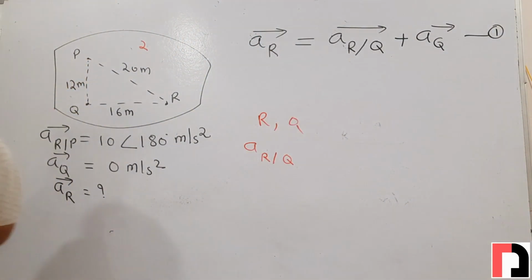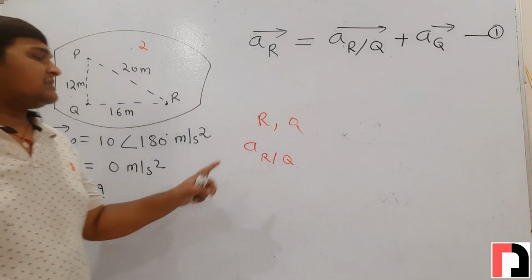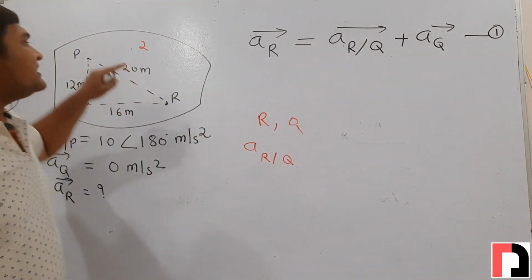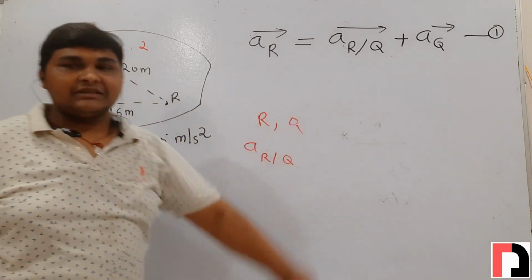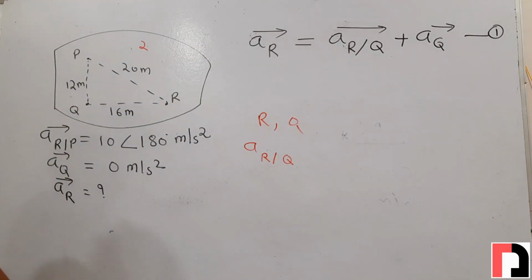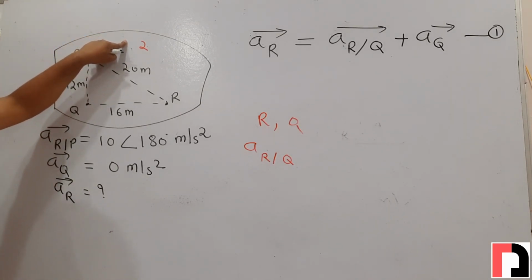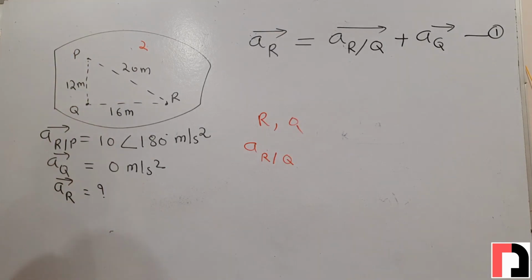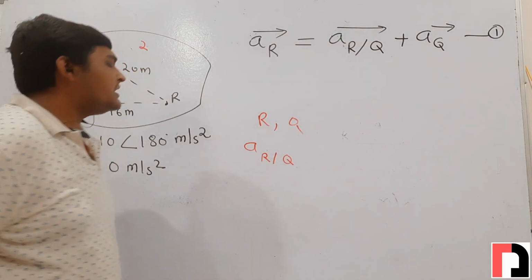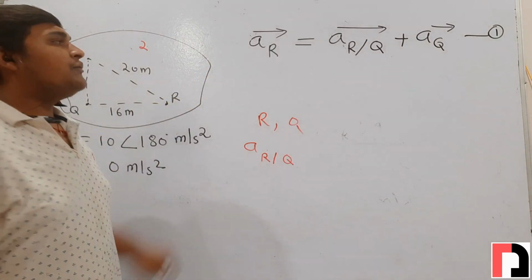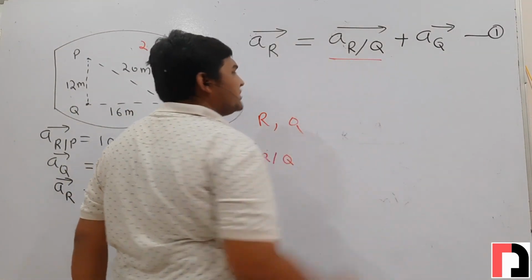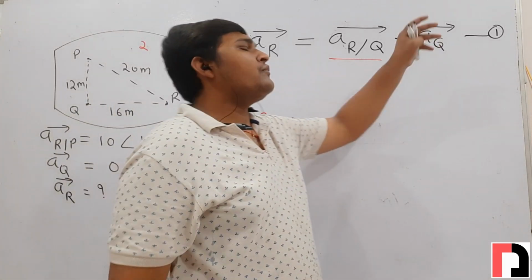But to use the concept of radial and tangential acceleration, first we should know the angular velocity of this link. Without knowing angular velocity, that is omega, we cannot find radial acceleration. Similarly, to find the tangential acceleration, first we need to know the angular acceleration of this link, that is alpha. Without knowing alpha, we cannot find tangential acceleration of r with respect to q. So to calculate acceleration of r, first we need to find acceleration of r with respect to q, because acceleration of q we already know.